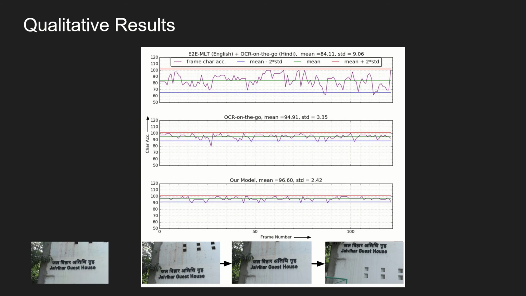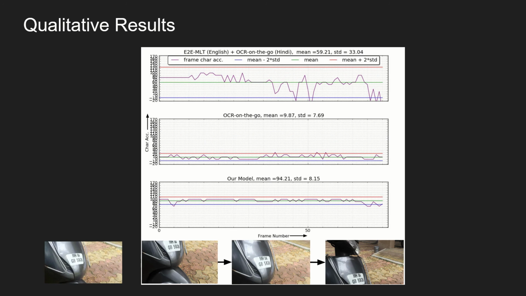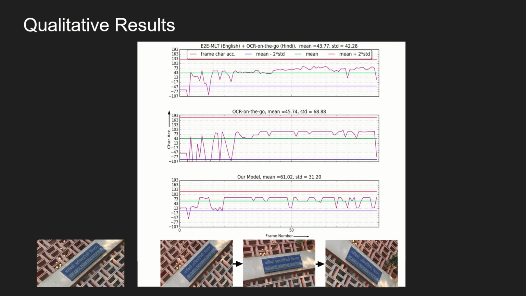We can notice the similar trend here. Here is example exhibiting tilt. And finally, an example exhibiting extreme degrees of roll. In this particular example, our model is slightly unstable at initial few frames, but overall it's better than other two models.